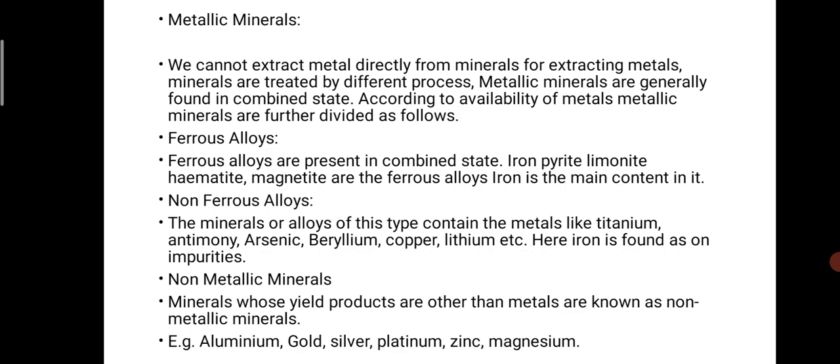Ferrous ores are present in a combined state: iron pyrite, limestones, hematite, magnetite are ferrous ores of iron. It is the main content in it. That is the iron that is extracted from the ferrous alloy. The next, non-ferrous alloy. It is the minerals of alloys. This type contains metals like titanium, antimony, arsenic, beryllium, copper, lithium, that are combined together or extracted from ores or alloys, and that is known as the non-ferrous alloys.